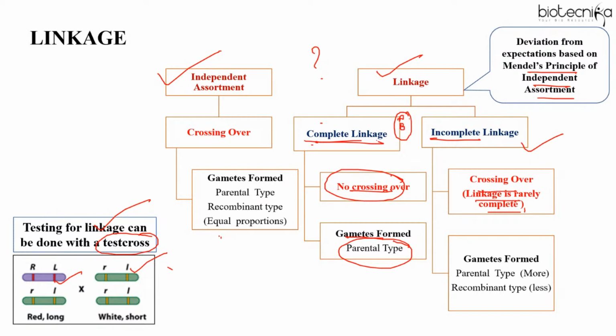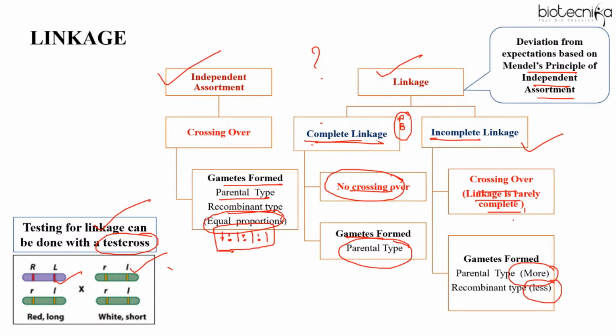Yes, what will it be? Dihybrid, Kavya, I'm asking. You're telling me about monohybrid. So you are right, but for dihybrid it will be 1:1:1:1. Neha, absolutely right. So all 4 progeny in equal proportions, where 2 will be parental type and 2 will be recombinant. So gametes formed in independent assortment will be parental type and recombinant type in equal proportion. But in incomplete linkage, parental type will always be more and recombinant type will be less.